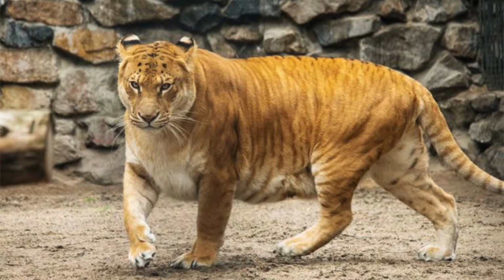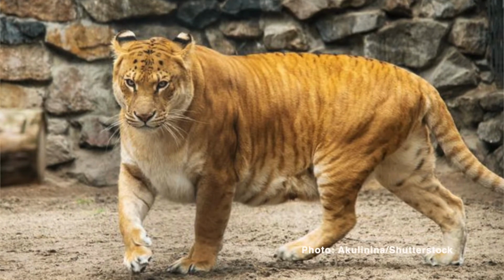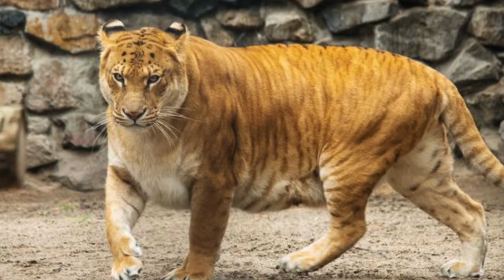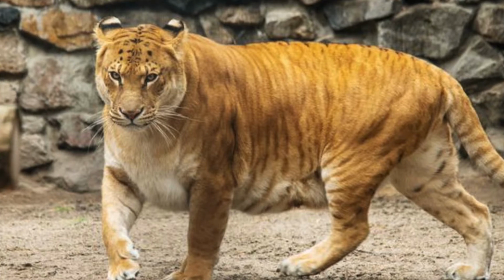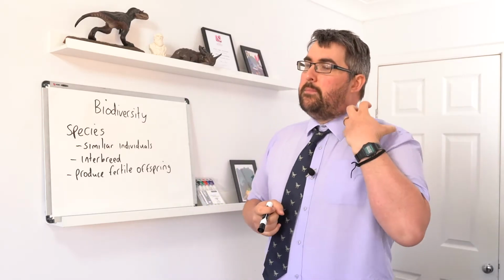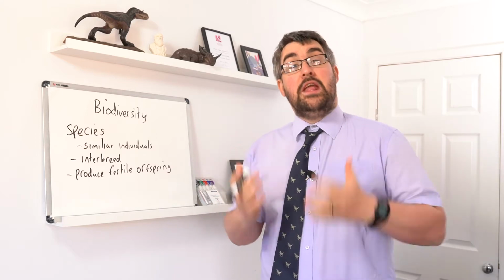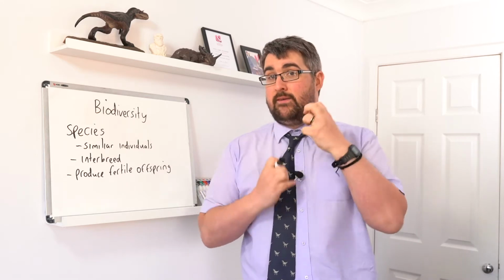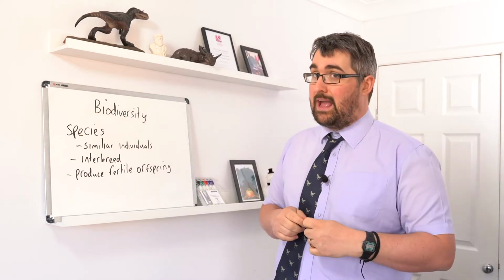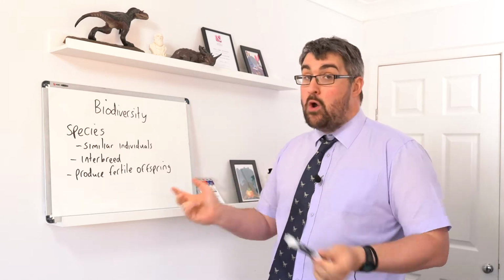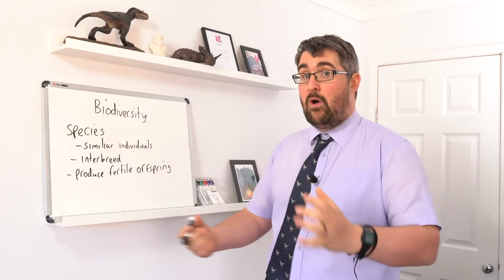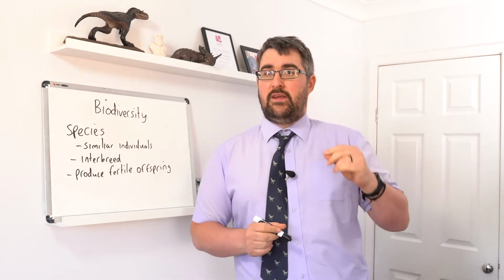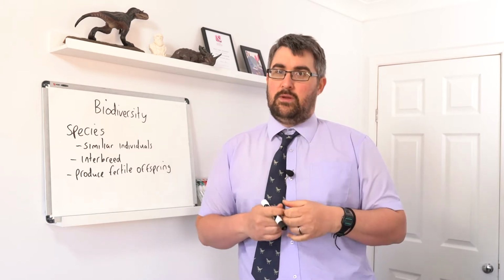But when you breed the two together, you end up producing offspring that are infertile. Ligers, which are the hybrids between lions and tigers, are infertile, so they cannot reproduce themselves. The reason for that sterility is that the offspring have an uneven number of chromosomes. As a result, they cannot form bivalents, the homologous pairs in meiosis, and therefore they cannot make their own gametes. So we know, by applying that species concept, that lions and tigers are separate species. That's the beginning point. We'll stick with this idea of species and classification as we go forward.